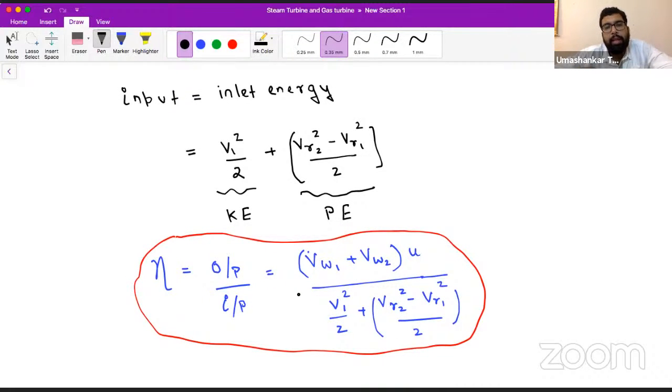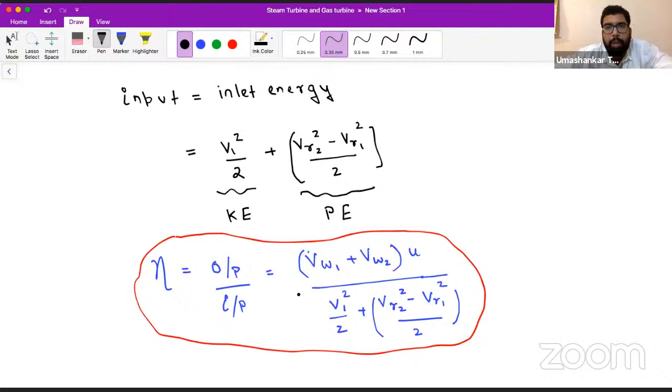Inlet energy we can say, see, in reaction turbine, there is no nozzle. So after a fixed blade, the steam pressure has been reduced to some extent, and its velocity is increased to some extent. But in impulse turbine, what was happening? The whole pressure drop took place before our steam enters the moving blade region.